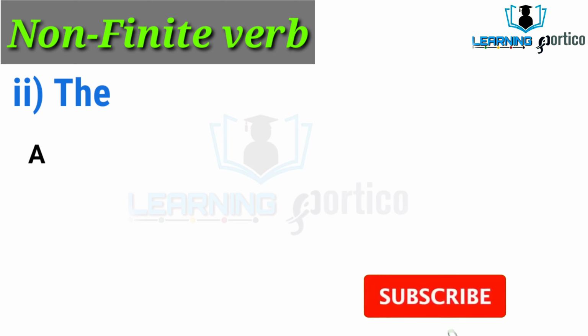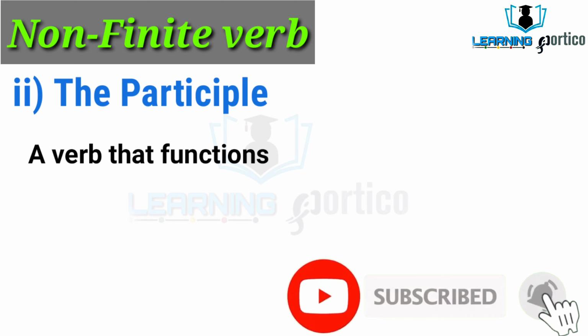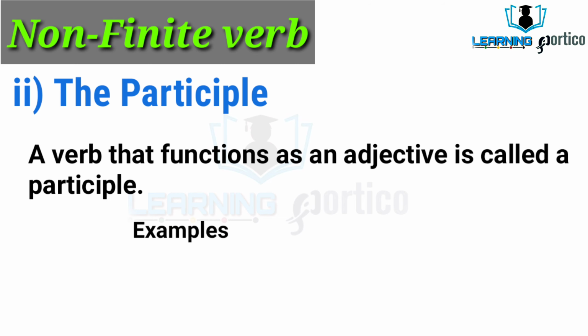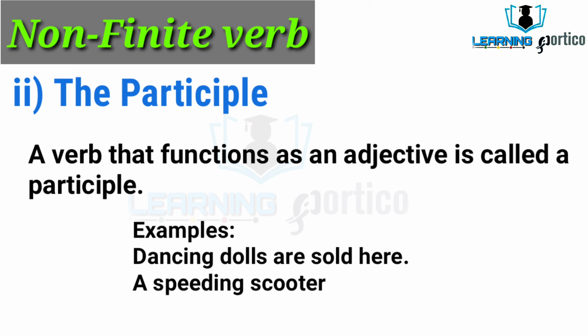The participle. A verb that functions as an adjective is called a participle. The verbs which function just like an adjective are called a participle. Let us understand through example.